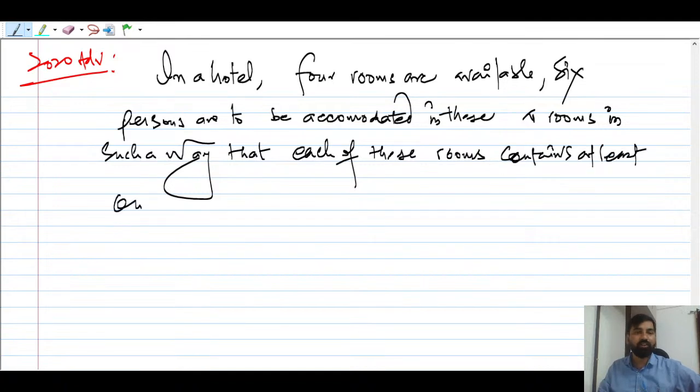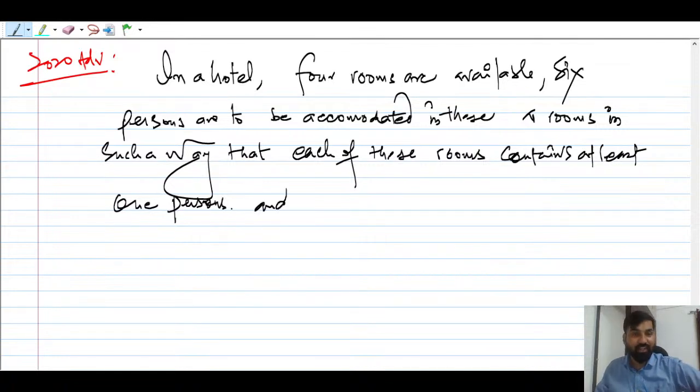See, the moment you see the words at least one person, what you have to do here is make a case. Please remember this, it is very important. At least means one or more than one. You can't answer it in one line, you have to make a case. So always be ready to do some case studies.